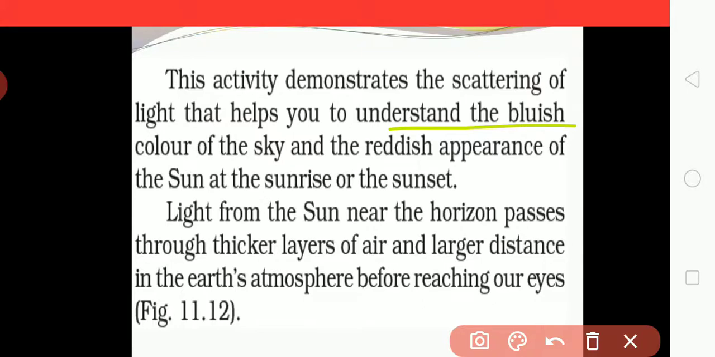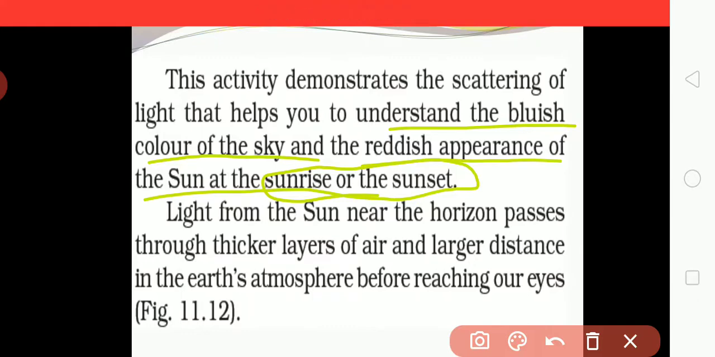the bluish color of the sky and the reddish appearance of the sun at sunrise and sunset. During sunrise and sunset, how the bluish color of the sky is seen and how the reddish appearance can be seen, that can be observed.